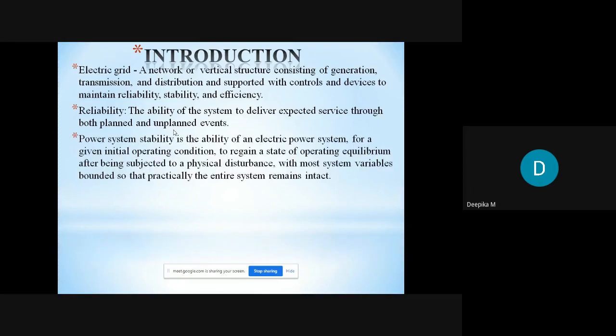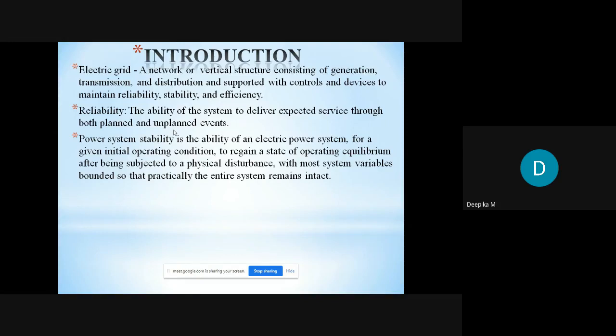And power system stability is nothing but the ability of an electrical power system, for a given initial operating condition, to regain a state of operating equilibrium after being subjected to a physical disturbance, with most system variables bounded so that practically the entire system remains intact. So stability means that for a given initial operating condition, the system should regain its equilibrium condition.